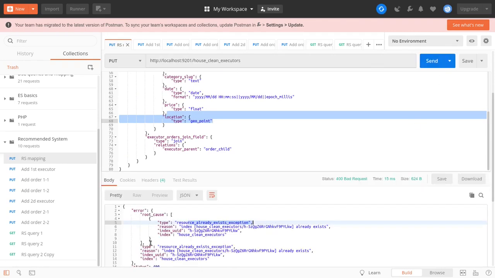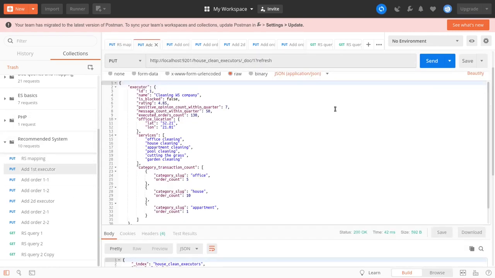Generally I already have it created, so such an index already exists. Let's add our first executor, and here you can see how it looks in practice. So we have a cleaning company with rating 4.85, some statistics, then the office location.